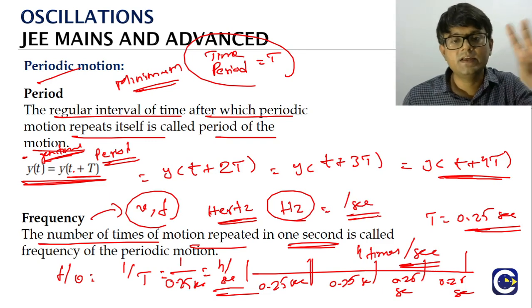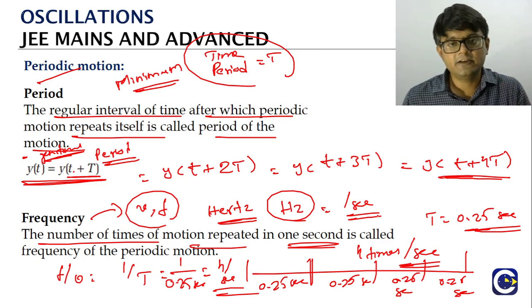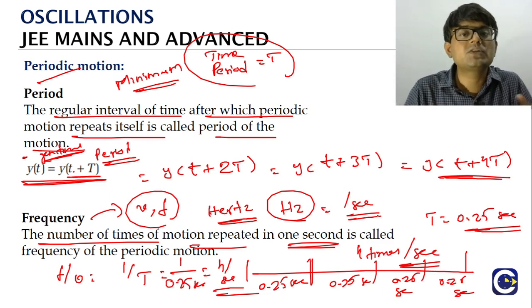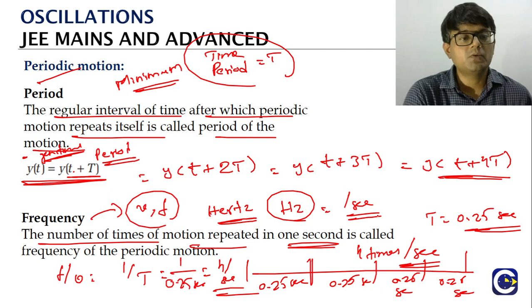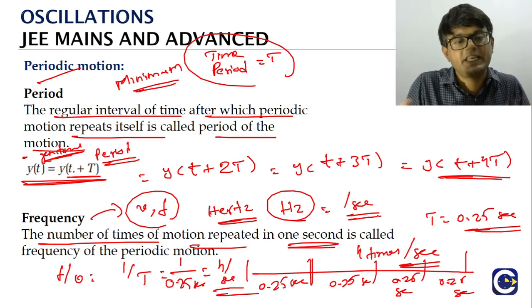So every periodic motion can be given by this characteristic property: the period. The reciprocal of the period is what we call the frequency. So this is about periodic motion, and the thing is the motion has to repeat after a regular interval which we call the period. That's it.